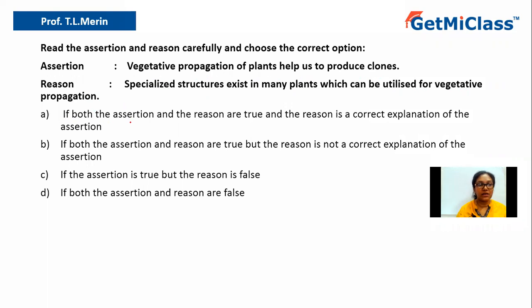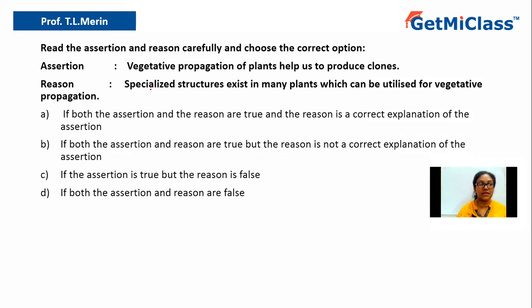Option A, if both assertion and the reason are true and the reason is the correct explanation of the assertion. Option B, if both assertion and reason are true, but the reason is not a correct explanation of the assertion. Option C, if the assertion is true, but the reason is false. Option D, if the assertion and reason are false. So let us try to understand the question.